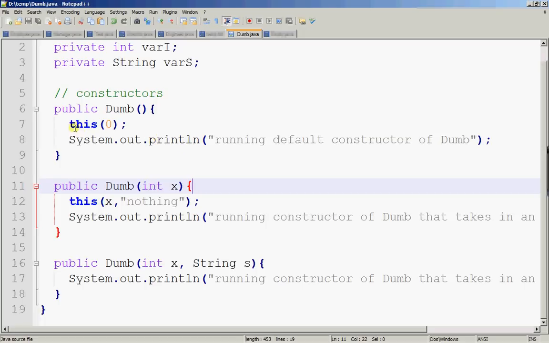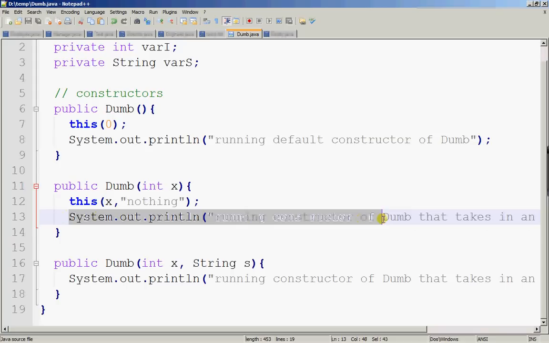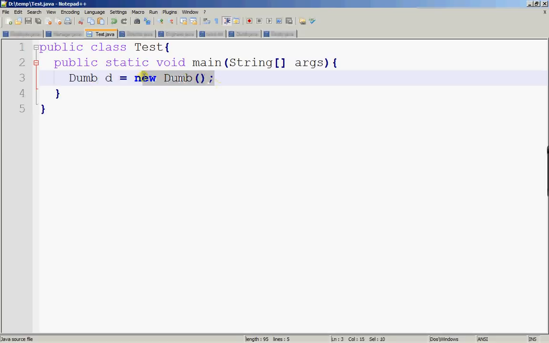Jump to line 7, jump to line 12, jump to line 17, print this out, jump back to line 13, print this out, jump back to line 8, print this out, and then jump back to the main method here. The new dump instance is created. So this is what we call constructor chaining using the this keyword.